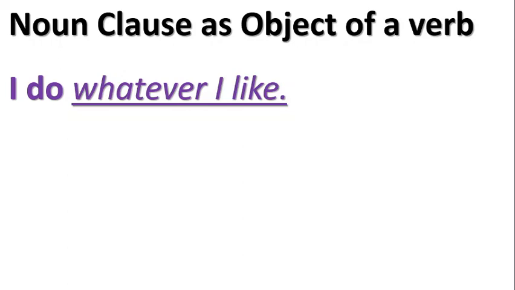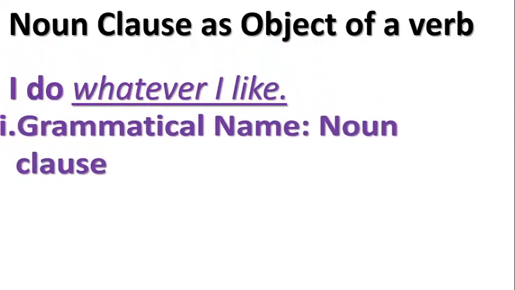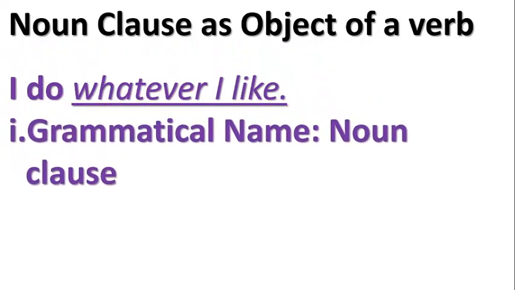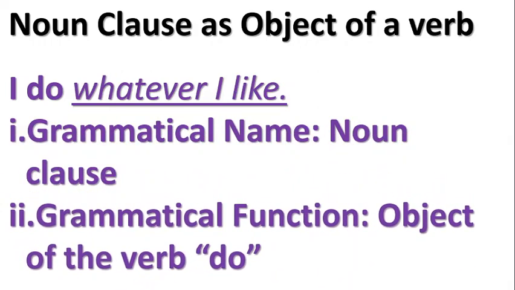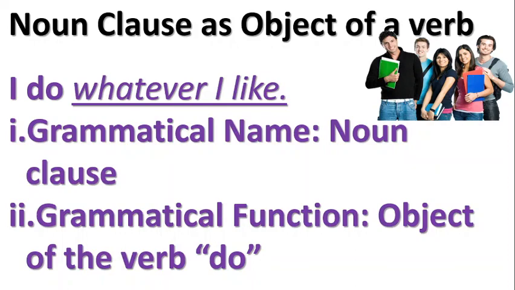Now, you know very well that we are talking about noun clauses as a grammatical name. Why is it a noun clause? Because it's serving as object of the verb do. I believe it is understood. So what you should know is that noun clauses function as nouns in sentences, as subject or object. But here we are focusing our attention on object. Object receives an action that is performed, just as we have on this. It receives the action performed by I, and that is why it is object of the verb do. It functions as object of the verb do as a noun clause. Is that understood? Good students.